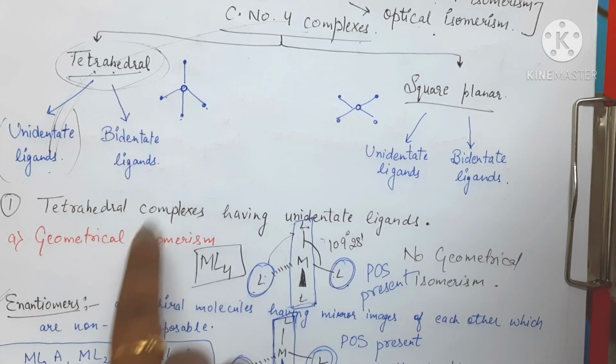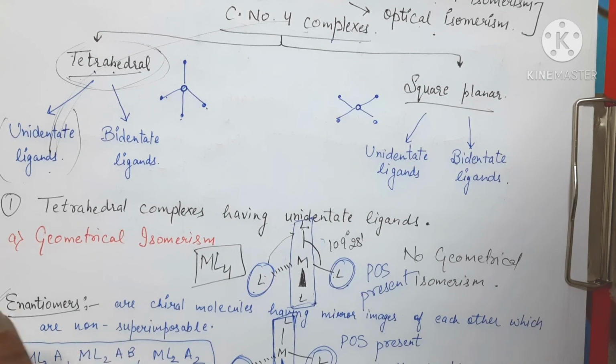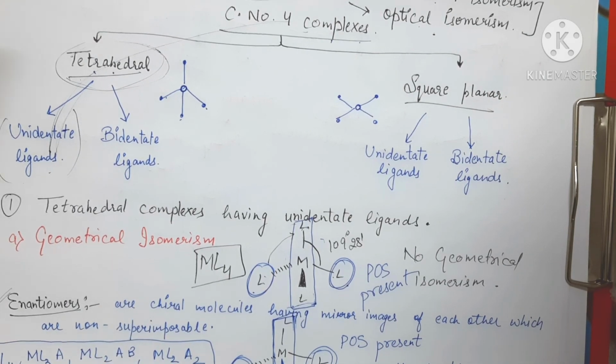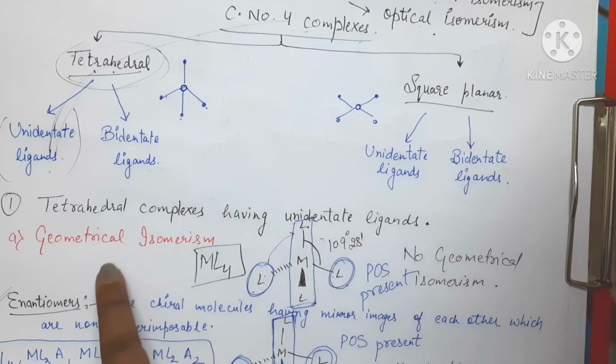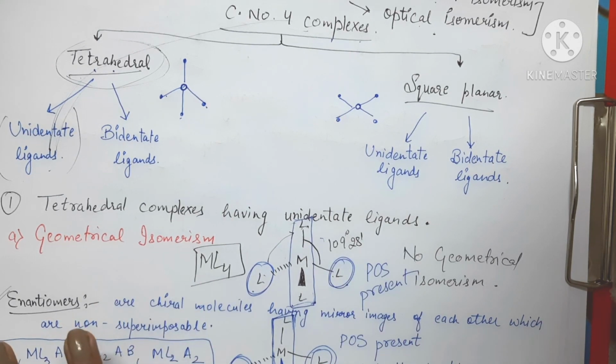So we have studied optical isomerism and geometrical isomerism here, and what we have found in case of tetrahedral complexes having unidentate ligands is that geometrical isomerism is not possible, because the angle is not changing. If the angle is not changing, there is no possibility of geometrical isomerism.